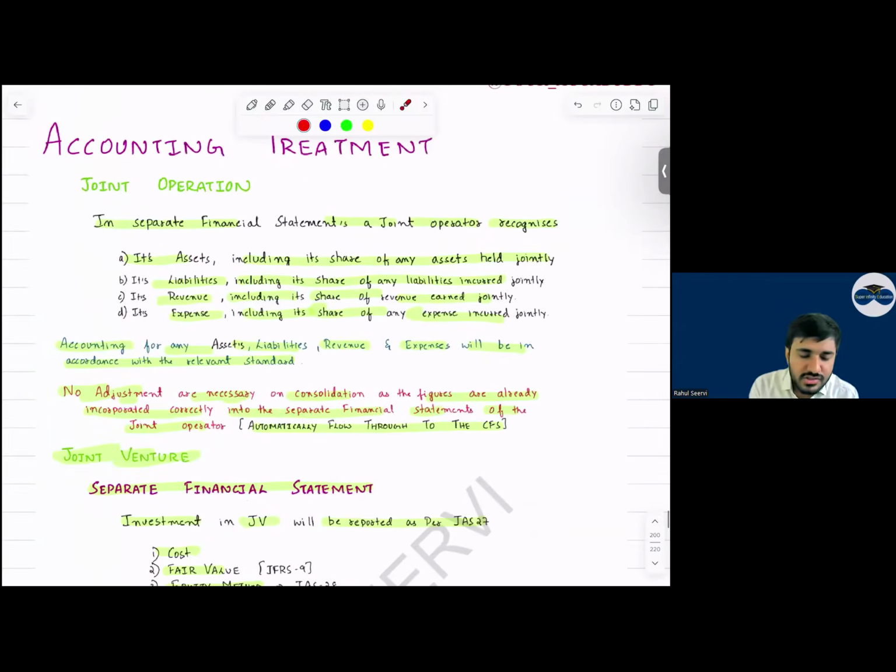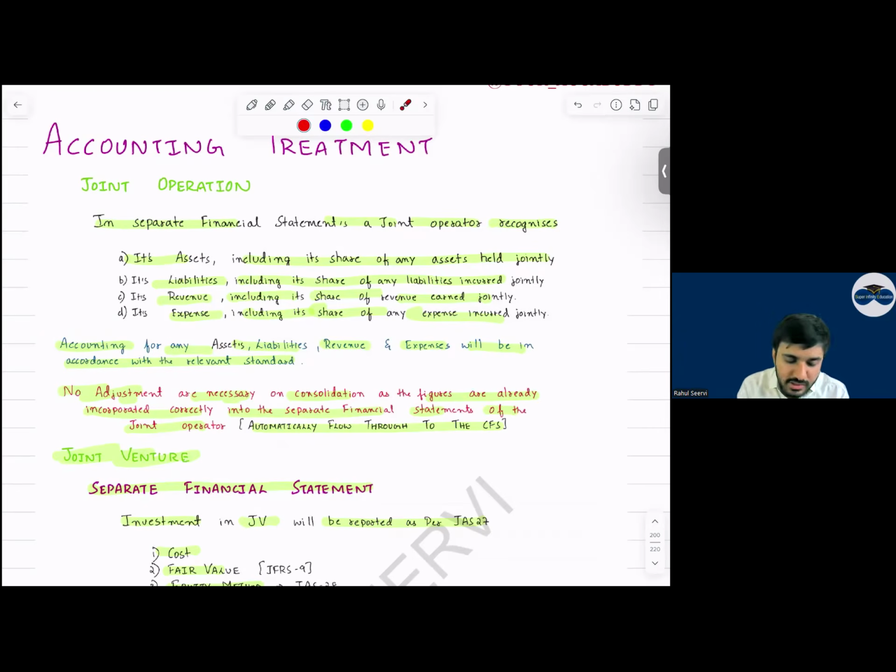So see now, joint operation, how do we do the accounting? In the separate financial statement, a joint operator recognizes its assets. I will recognize my own assets as well as my share of assets in that company, including its share of any asset held jointly, then liabilities, then revenue and expenses. Accounting for any asset, liability, revenue, expense will be done as per IAS or IFRS. I will record my own assets and liabilities as well as in the joint operation. If I have 30%, I recognize 30% asset, 30% liability, 30% revenue, 30% expense.